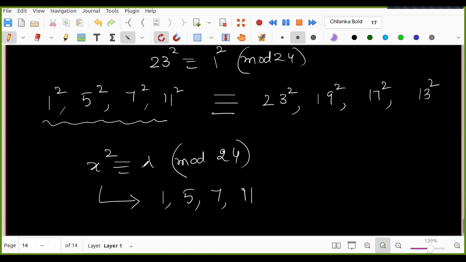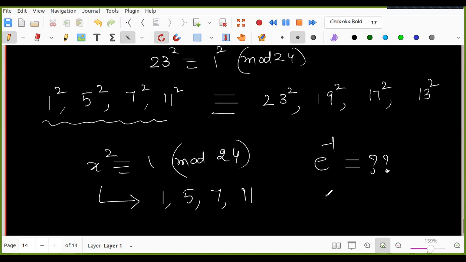What is 1 square? 1 square is congruent to 1 mod 24. 5 square is congruent to 1 mod 24. 7 square is congruent to 1 mod 24. 11 square is congruent to 1 mod 24. Correct. In fact, all of them are solutions of this equation. So what is the E inverse then? E itself. So that is very easy.